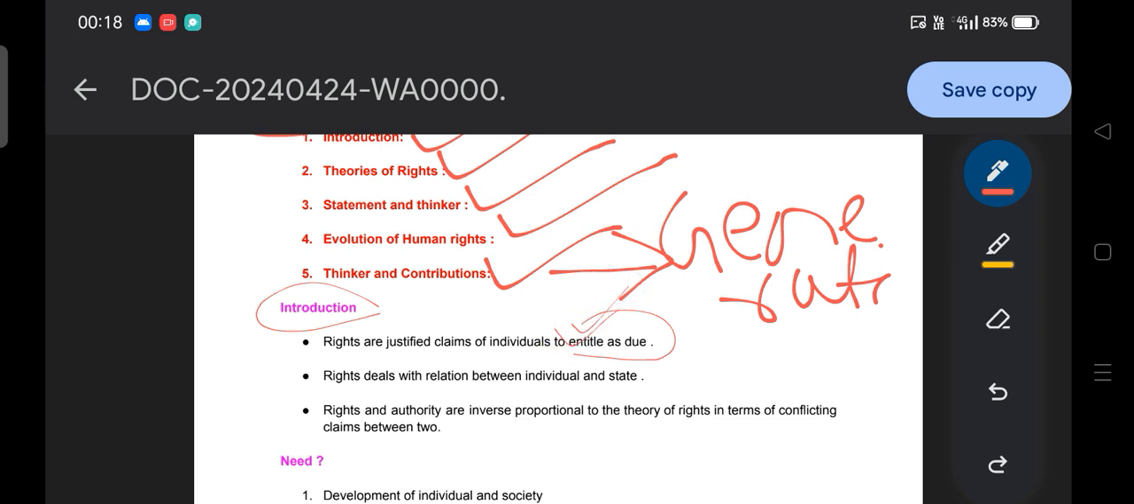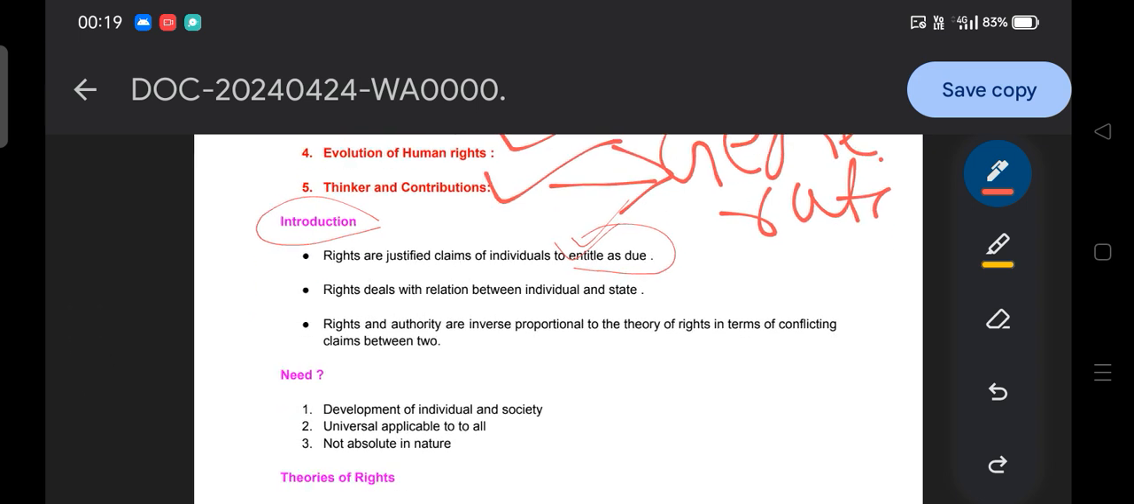Entitled as a due means the individual has a due, something that the individual has to do as a right, and that is associated with the society. Here we notice that no right is against the society. Then next point. Rights deal with the relation between individual and state. When we talk about rights, it comes to our mind that it deals with the state and the individual, what the limitation and scope of rights is, and how the state recognizes it, or how the state relates with respect to rights.